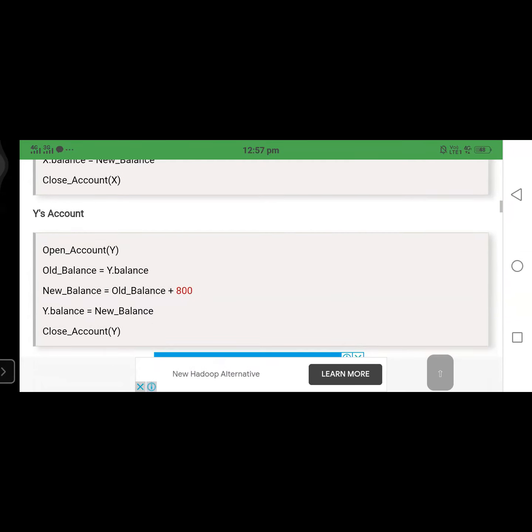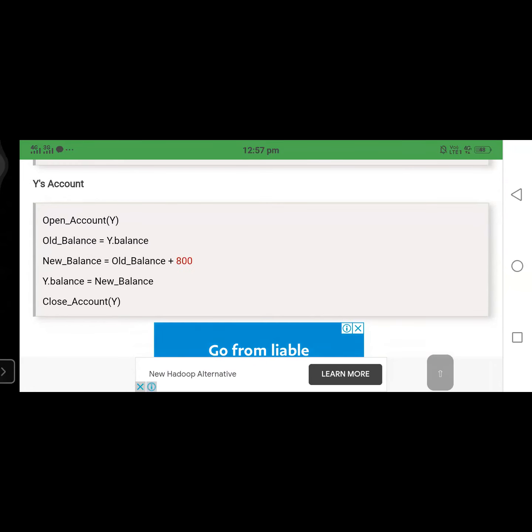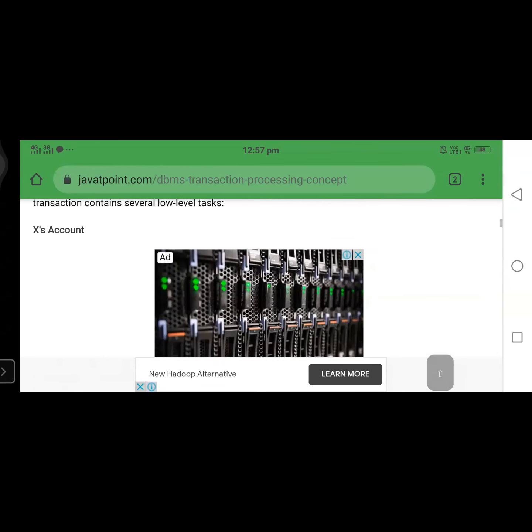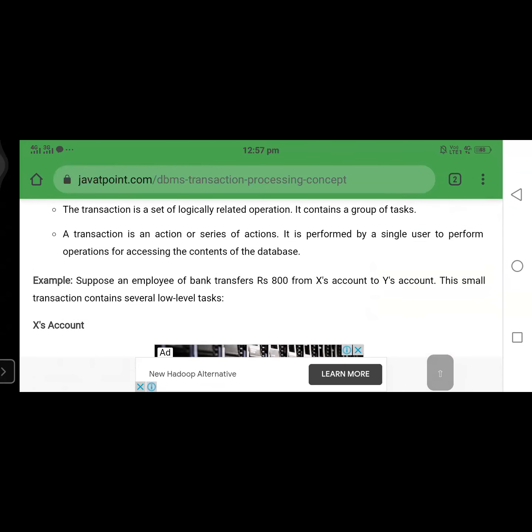Now in Y account, open Y account, old balance equal to verify, and new balance equal to the credited amount. 800 rupees is credited to the Y account, saving that account and closing that account. So these types of subtasks are involved in a small transaction. So what is that small transaction? We are just transferring the amount from X to Y, that amount is 800.